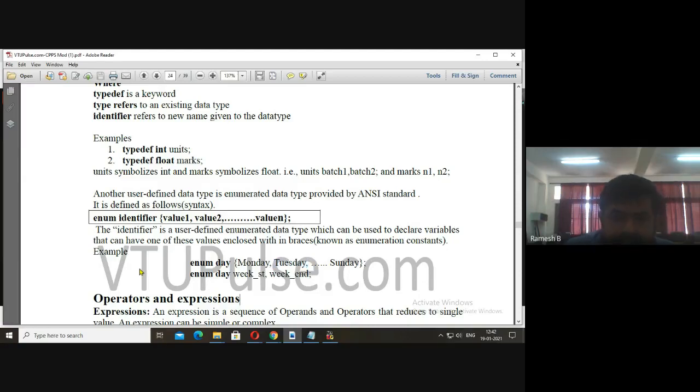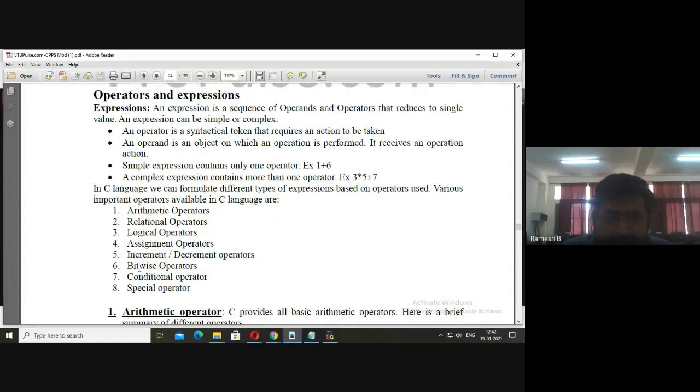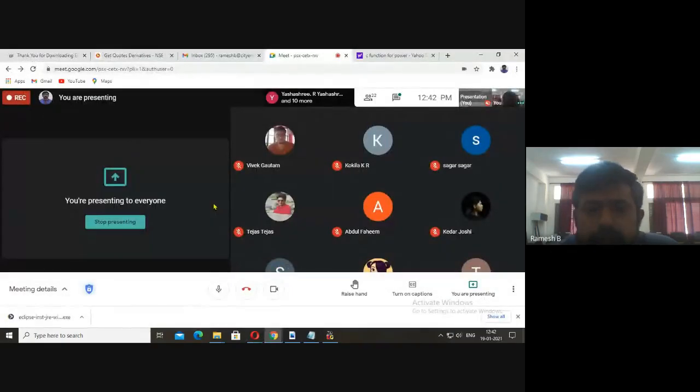Now the next topic is operators and expressions. Can anybody define what is an operator? You can unmute and you can speak. What is an operator?